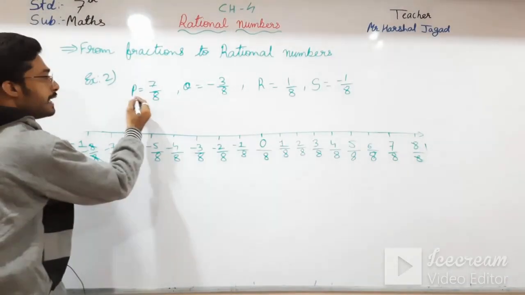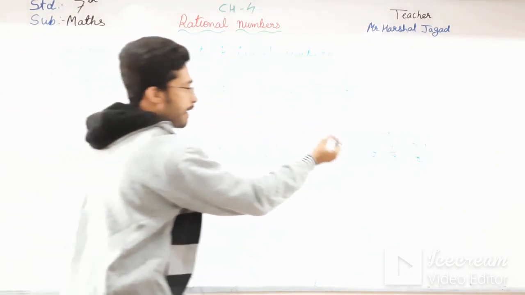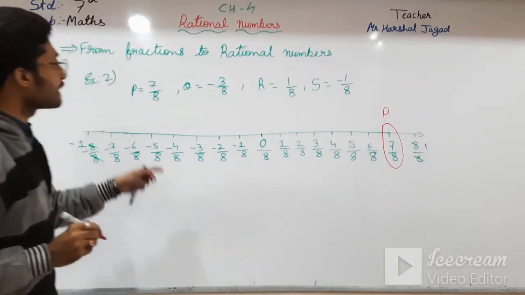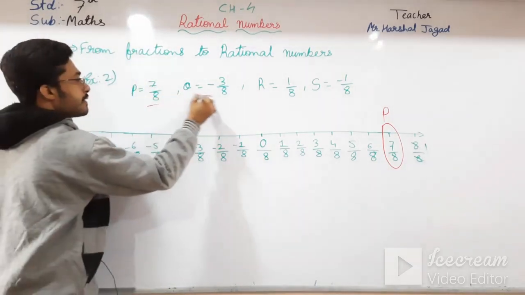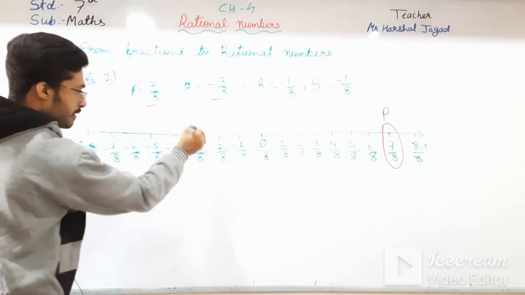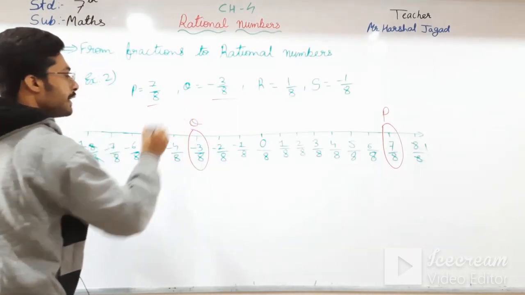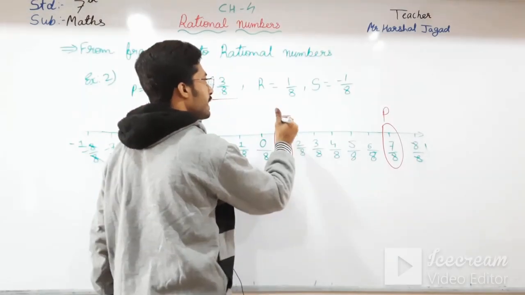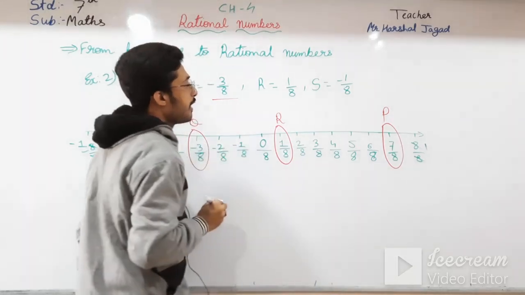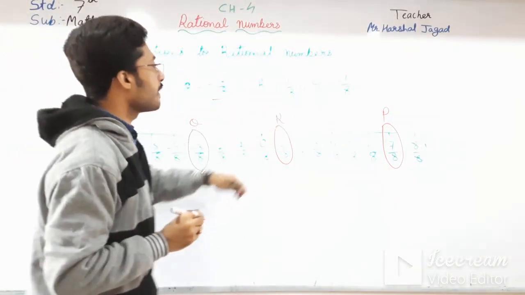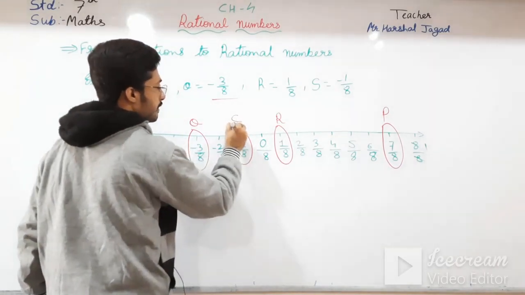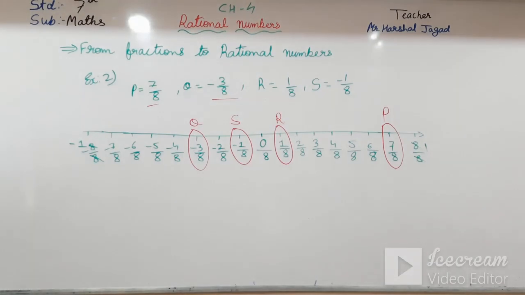See here, P is equal to 7 by 8. 7 by 8 is over here, so this is P. Then coming to Q, that is -3 by 8, it is over here, that is Q. Then R, that is 1 by 8, that is over here, that is R. And S, that is -1 by 8, that is over here, that is S. Okay, this is the point.